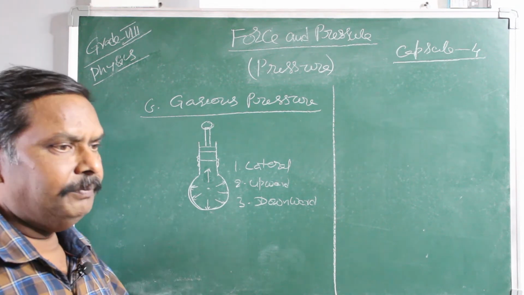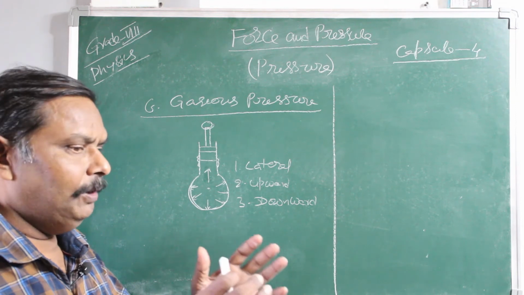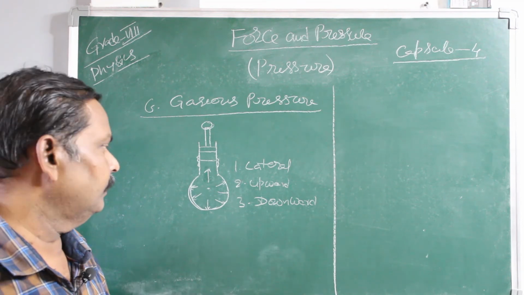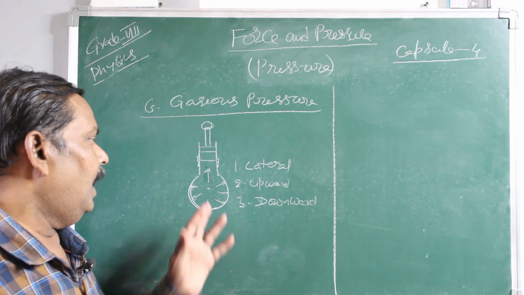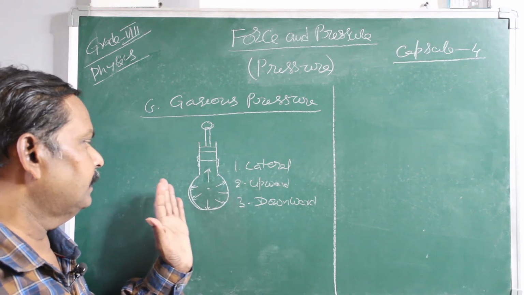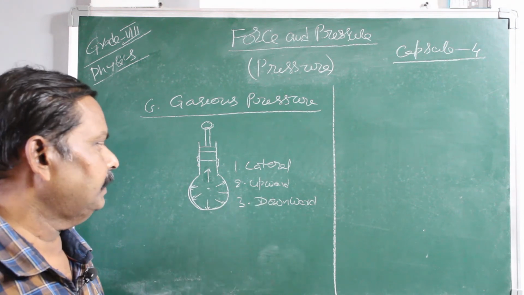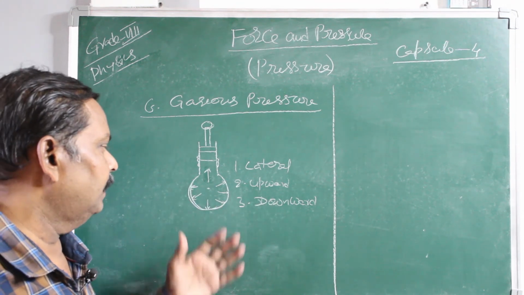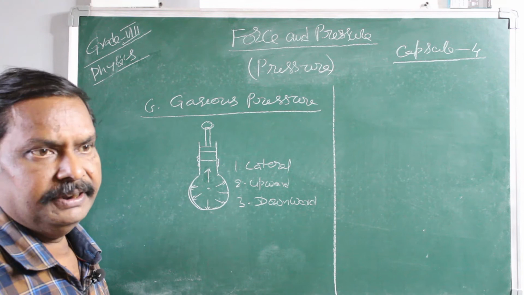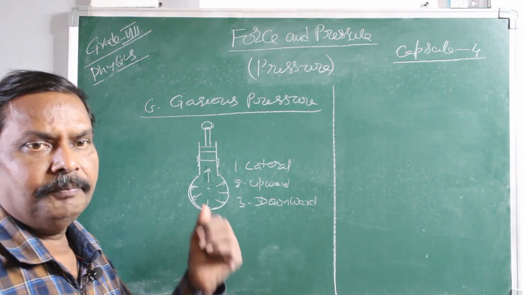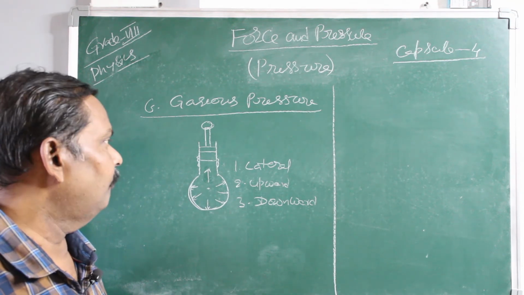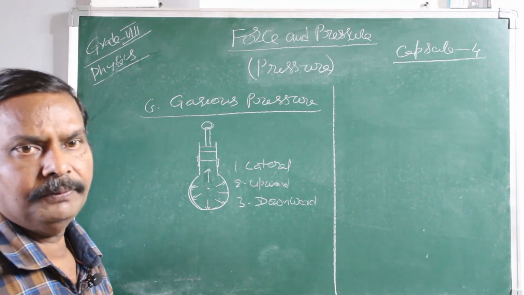Whenever you pump air into the balloon, it bulges uniformly. That means on the surface of the balloon, pressure is acting sideways, as lateral pressure, upthrust and also in the downward direction.